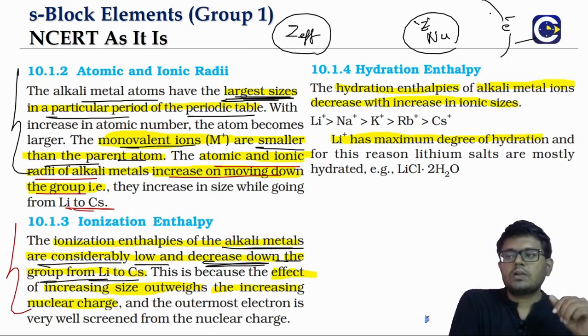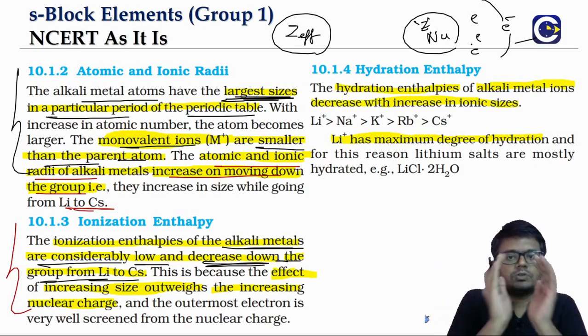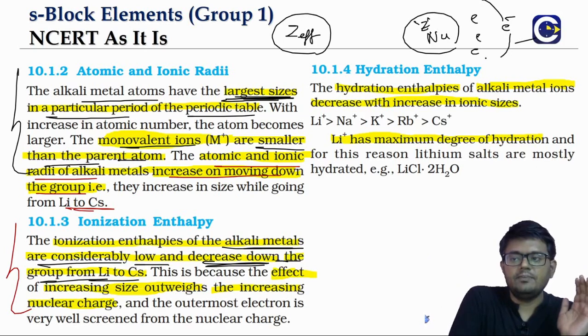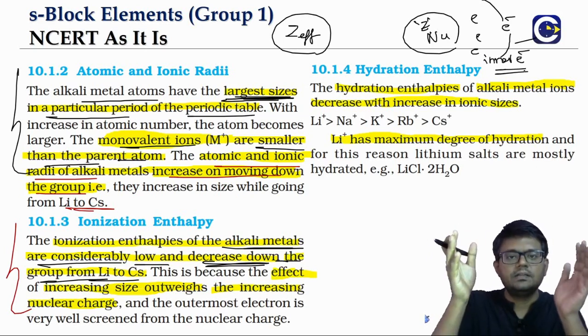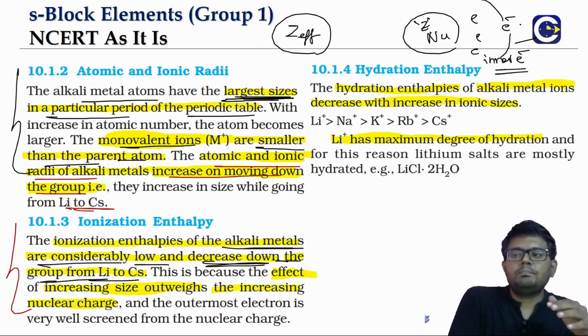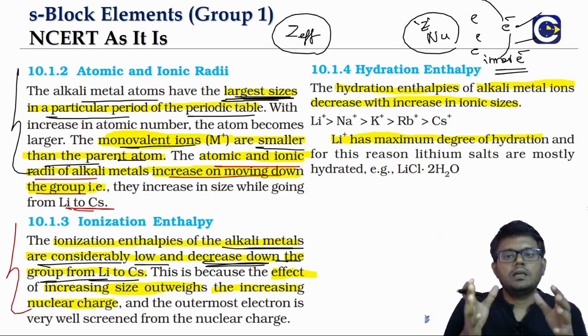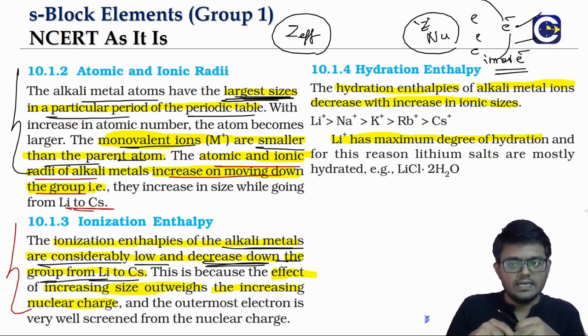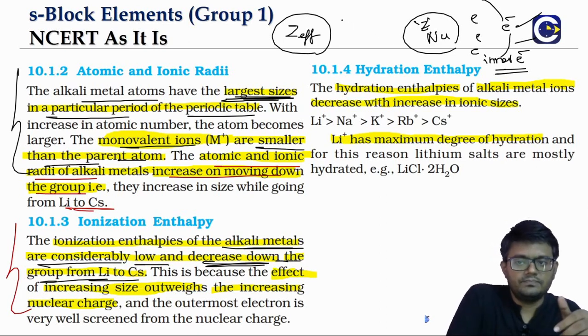The outermost electron will be screened, so the total nuclear power will not be felt by the outermost electron. The inner electrons, right, they will be screening basically. The inner electrons will be screening, and what we see is that only a part of the nucleus influence will be seen by the outermost valence electron. That is what we call as Z effective.